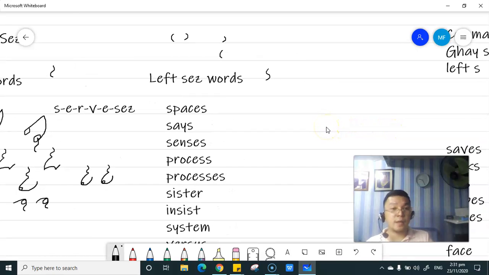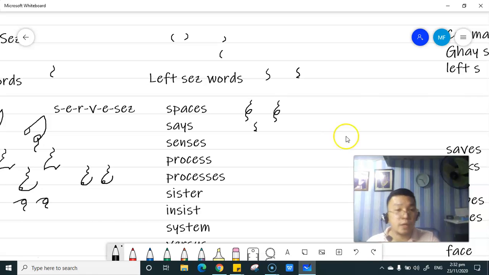Again, left S words start with the left S, then end with the right S. So for spaces, we have S, P, A, left S, then right S. Again, S, P, A, left S, then ends with the right S. Okay, says is simply left S and then right S.